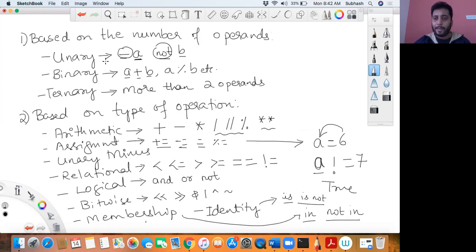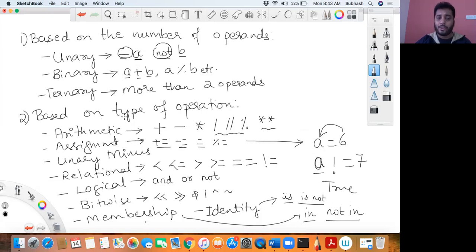Operators in Python can be classified in two ways. One is based on the number of operands, the other is based on the type of operation. Based on the operands, whether you're using a single operand on an operator or multiple operands on an operator, you can classify your operators into unary, binary, and ternary. A single operand on a single operator becomes your unary operator, two operands becomes your binary operator, and ternary is more than two operands.